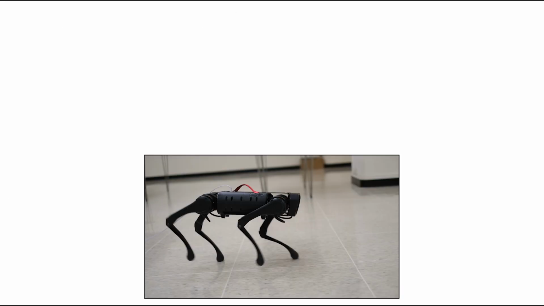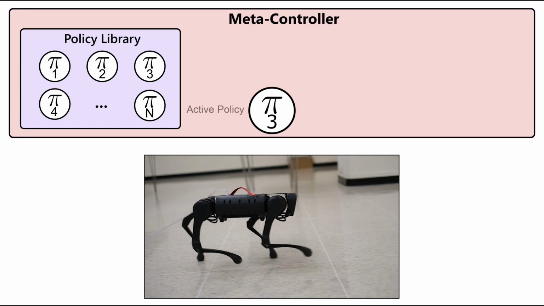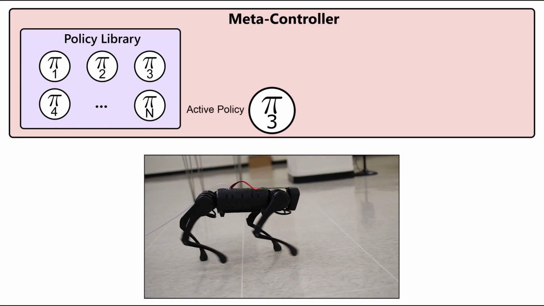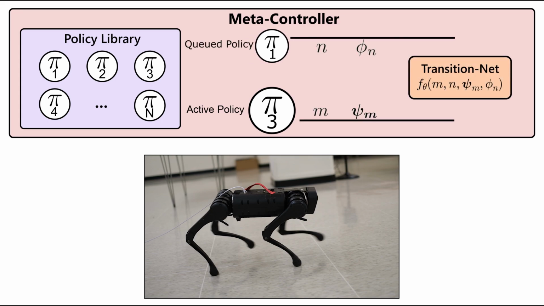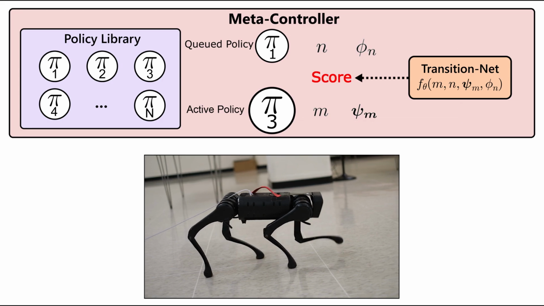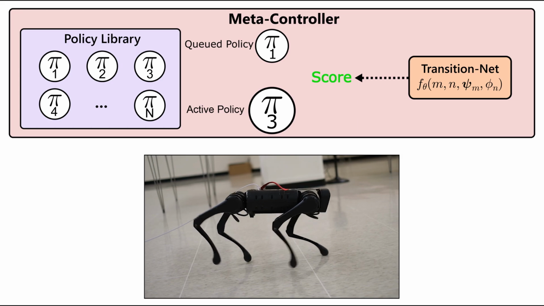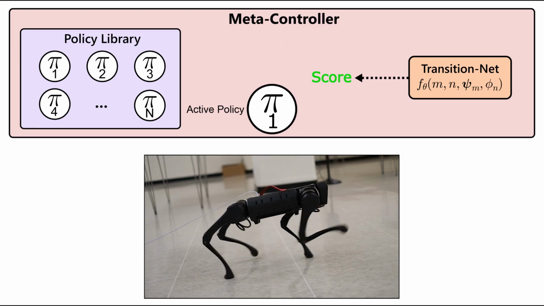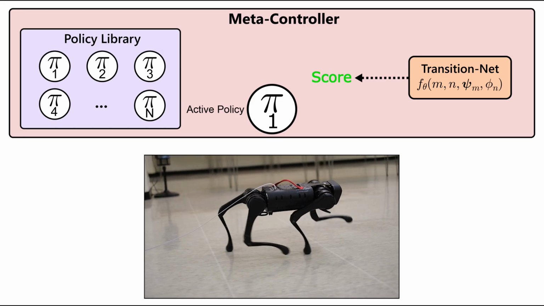At deployment time, we employ a meta-controller to execute transitions between the policies in the library. We start with an active policy which continuously sends the joint commands to the real robot. At some point in time, a different policy from the library is queued, and the meta-controller starts querying the transition net at every step. Once the score of the transition crosses a certain threshold, the running policy is immediately switched for the queued policy. The new active policy now takes control of the robot and the transition is complete.